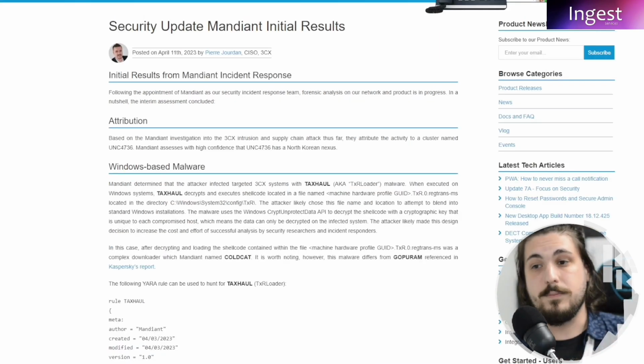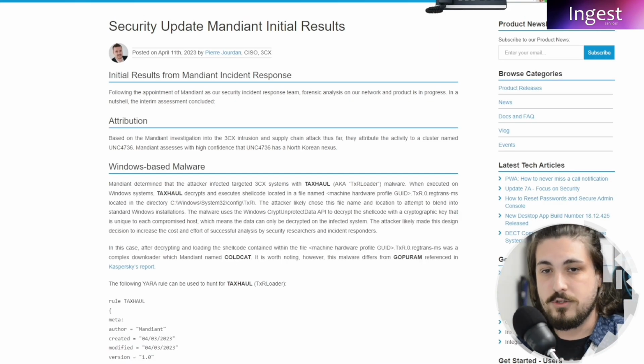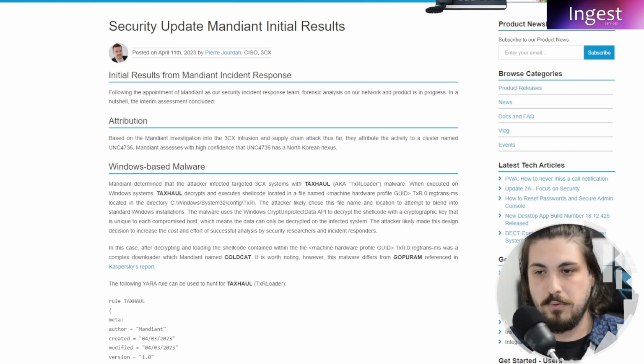So going back to the top, Mandiant's initial results and 3CX post here says that their reference to Coldcat is separate from Gopuram, which is in Kaspersky's report. And that got me sort of interested. What is Kaspersky's report? Let's have a look and dive into that.